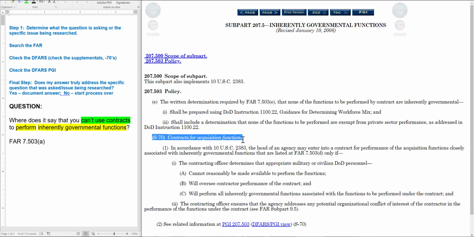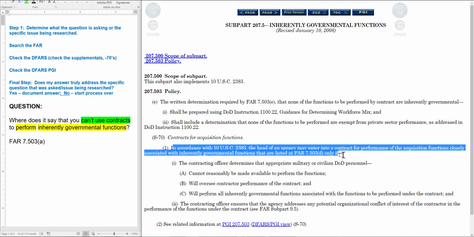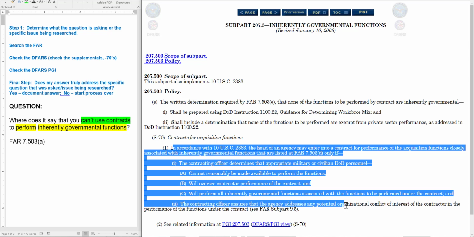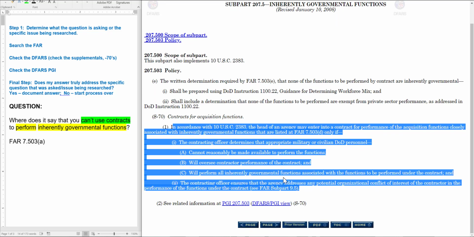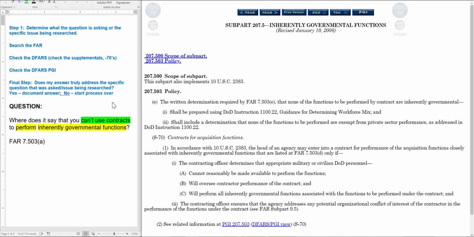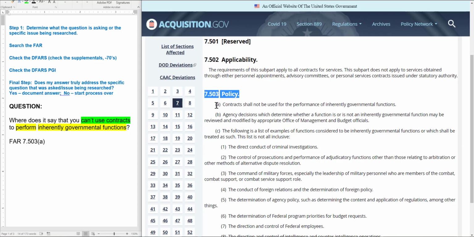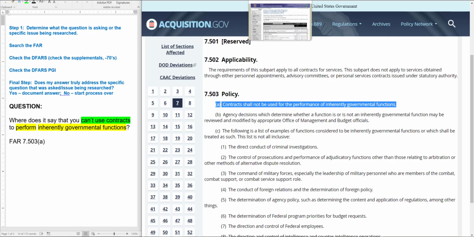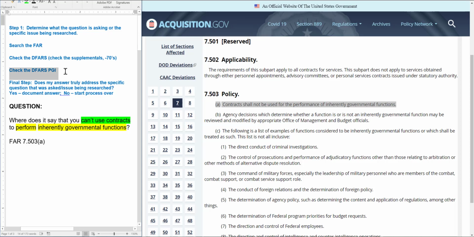I do have a supplemental here, but it says contracts for acquisition functions. Let's see here. This doesn't look like anything that has to do with my question. Okay, and so I feel like the DFARS doesn't really have anything specifically about the question. So far, my original answer right here in the FAR is still good. Like that's still what I want to use. All right, but I'm still not done because I need to check the DFARS PGI.